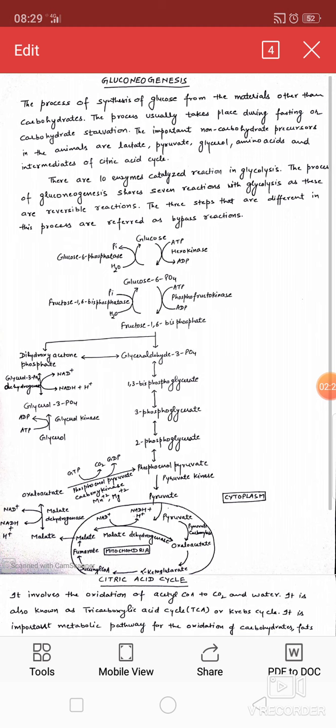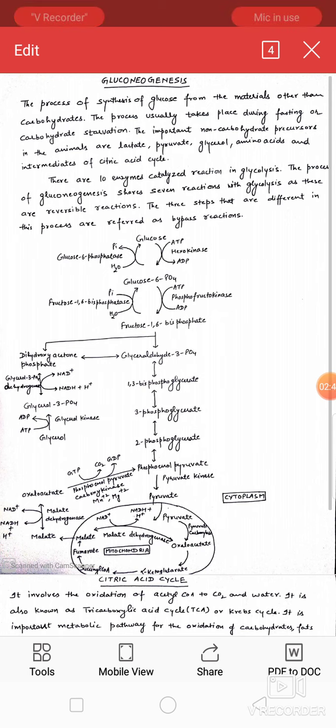Other non-carbohydrate precursors such as glycerol are first converted to glycerol 3 phosphate and then dihydroxyacetone phosphate, where it enters the gluconeogenesis pathway at the glyceraldehyde 3 phosphate step.